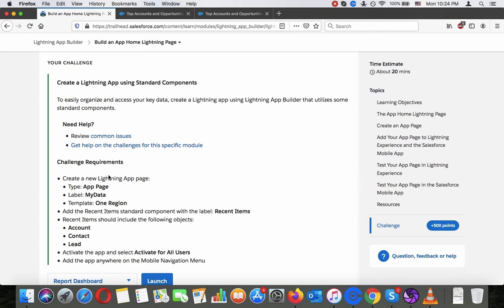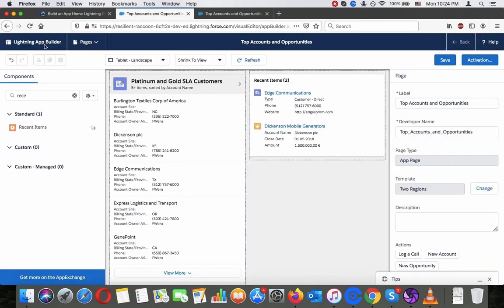Challenge requirements. Create a new Lightning app page. Type app page. Label My Data. Template one region.